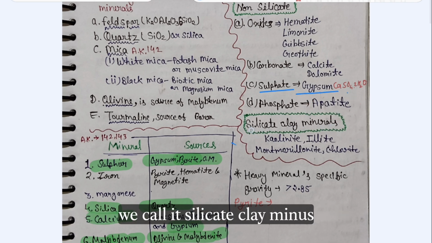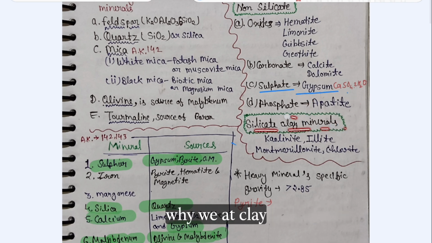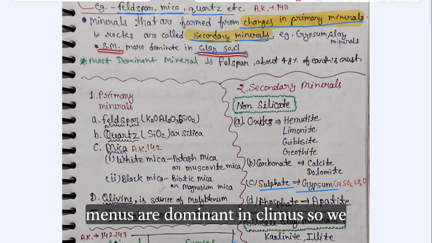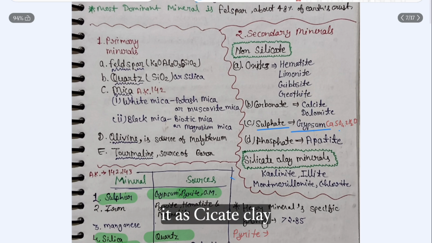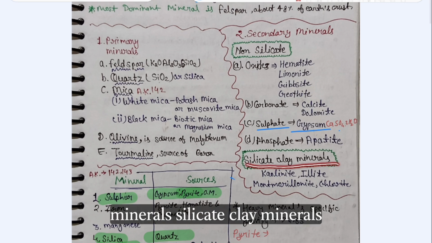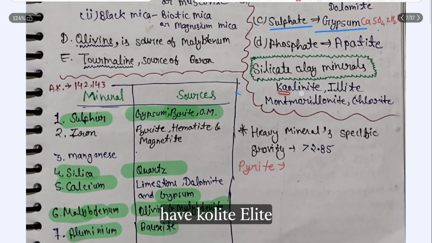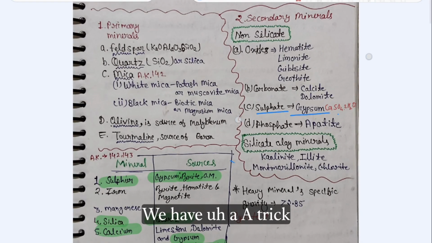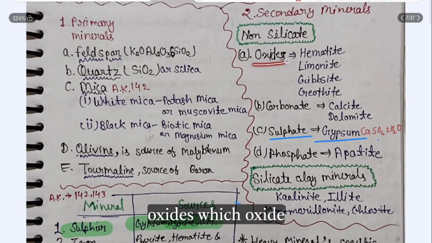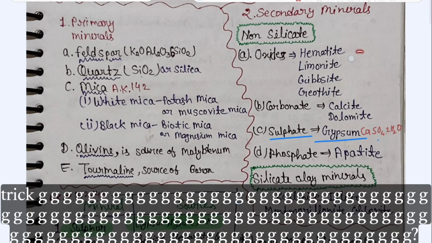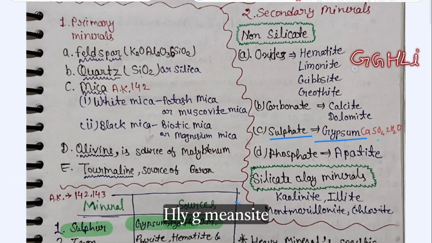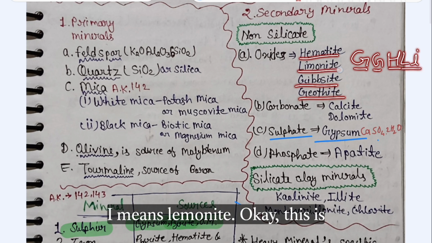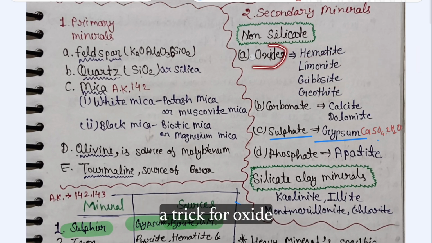Silicate clay minerals. Why do we call them silicate clay minerals? Why do we add clay? Because secondary minerals are dominant in clay, so we can call them silicate clay minerals. Silicate clay minerals have kaolinite, illite, montmorillonite, and chlorite. We have a trick here for oxides. G means gibbsite, G means goethite, H means hematite, Li means limonite. Okay, this is a trick for oxides.